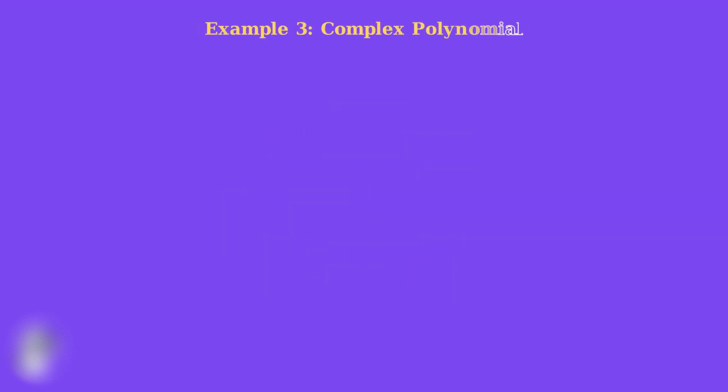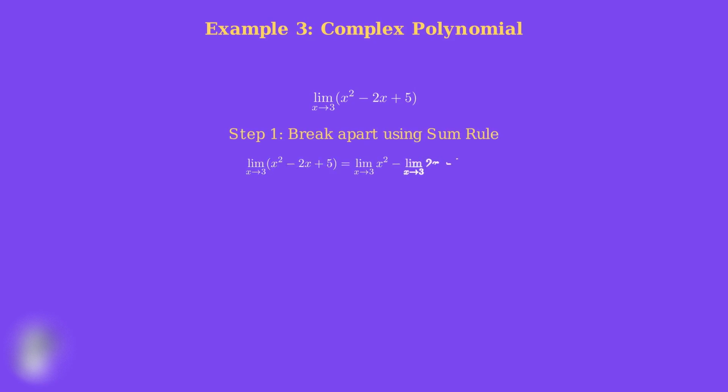For our final example, let's tackle a more complex polynomial that requires multiple limit laws working together. We want to find the limit of x squared minus 2x plus 5 as x approaches 3. This polynomial involves powers, products, and sums. Step 1. We use the sum rule to break this into 3 separate limits: the limit of x squared minus the limit of 2x plus the limit of 5.